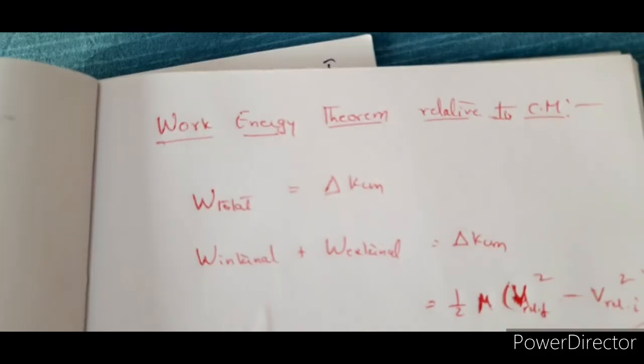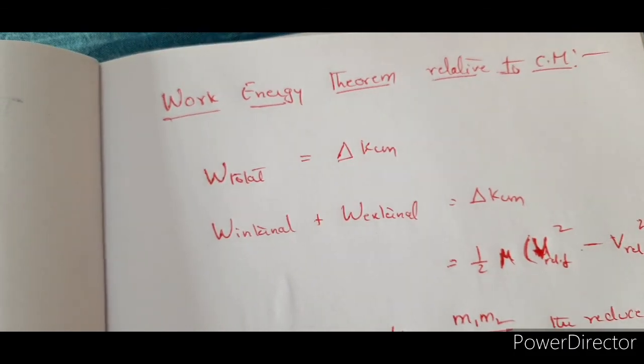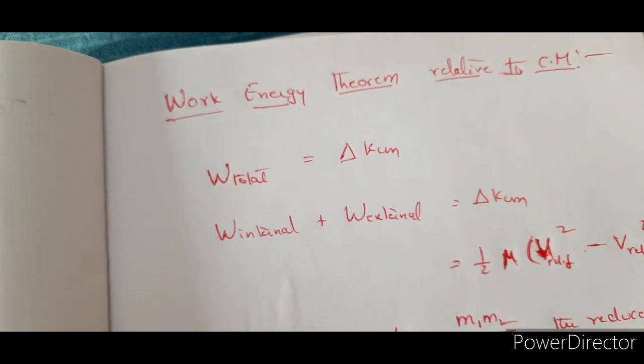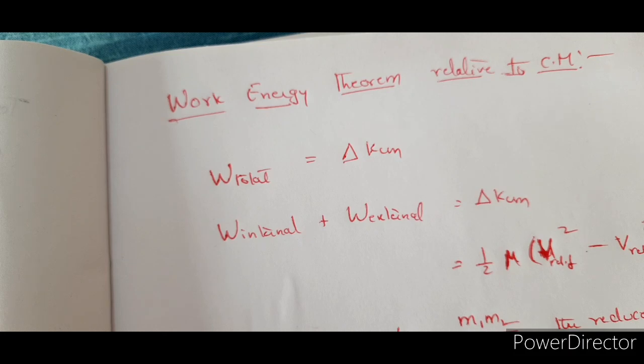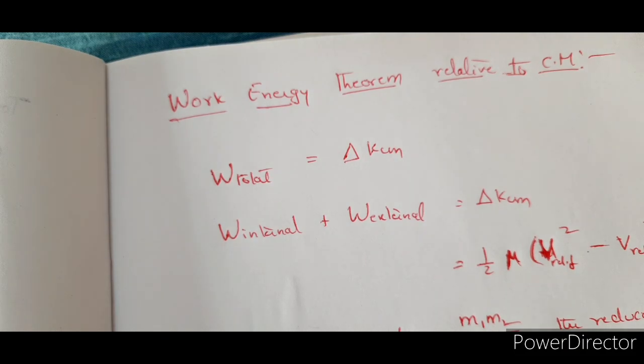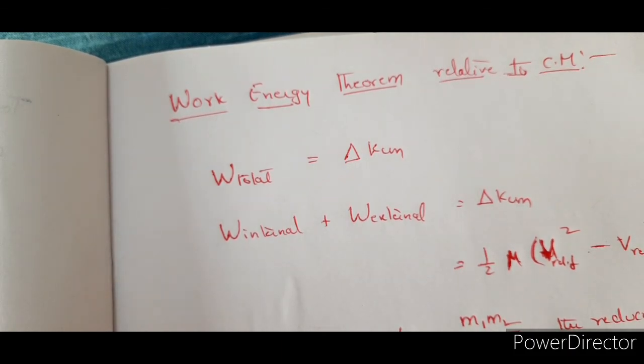Yes, the secret here is the work energy theorem relative to center of mass. You all know what the work energy theorem is? Yes, work done is equal to change in kinetic energy. While stating that, you will again say that work done by external force is equal to change in kinetic energy. Now again you may say, ma'am, how is this possible? Here you are saying it is because of the kinetic energy that the particles are able to gain some different velocities. And now you are saying again work done by the external force brings a change in kinetic energy, is it not?